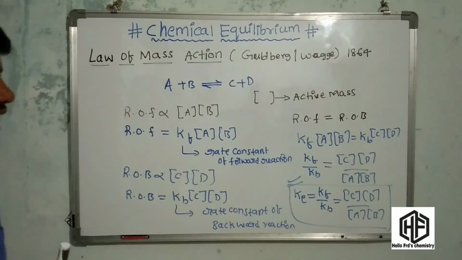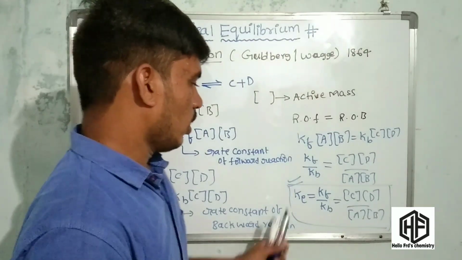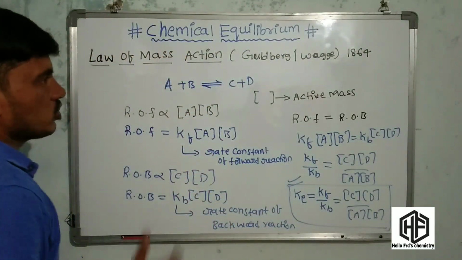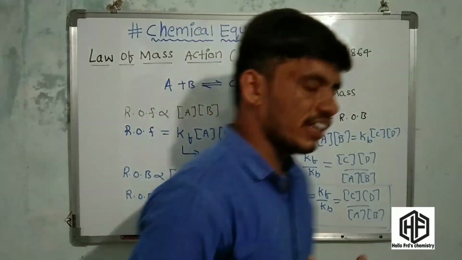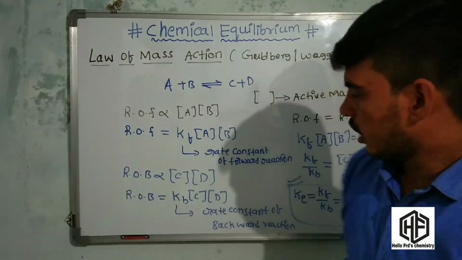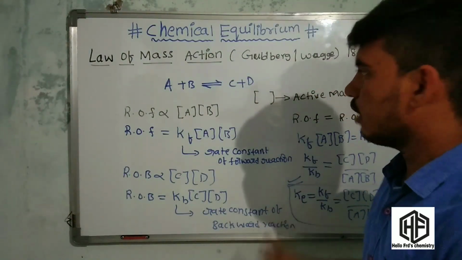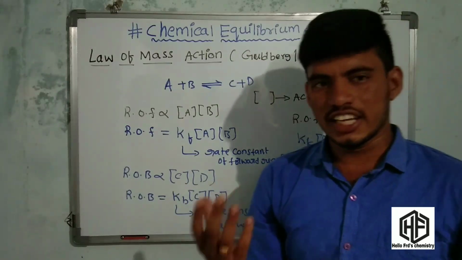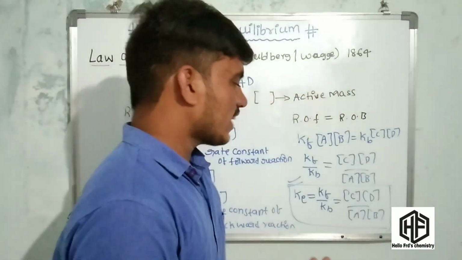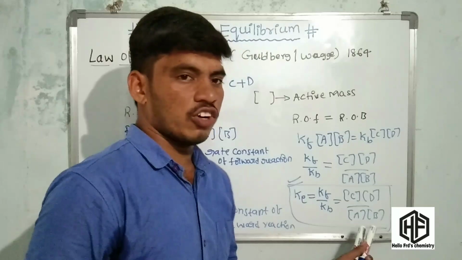Ke is also called the equilibrium constant. This concept was proposed by Guldberg and Waage in 1864. The equilibrium constant equals the active mass of products by the active mass of reactants.